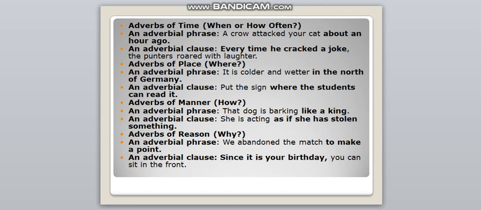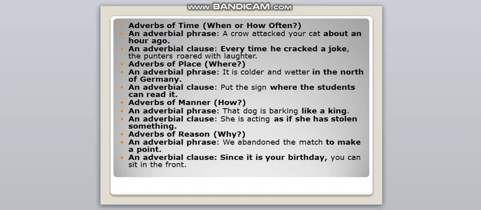Next, move on to the adverbs of place. It talks about where. When we move on to the adverbial phrase and clause, we can see the sentences. It is colder and wetter in the north of Germany. Now, in this sentence, the phrase being highlighted, children, is in the north of Germany. Whereas when we talk about the clause, put the sign where the students can read it. Now, the highlighted clause is where the students can read it.